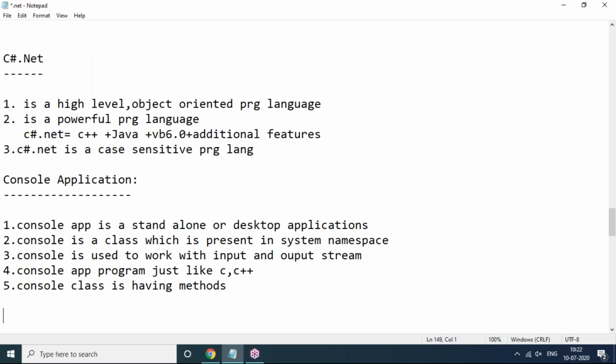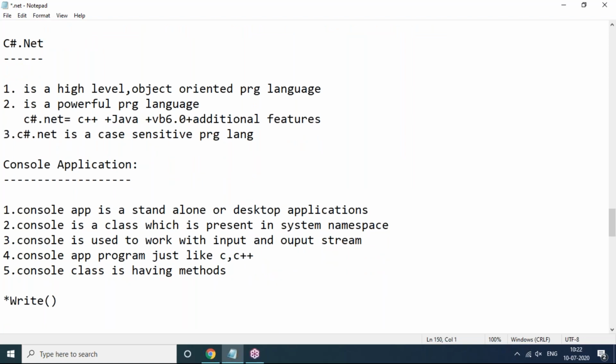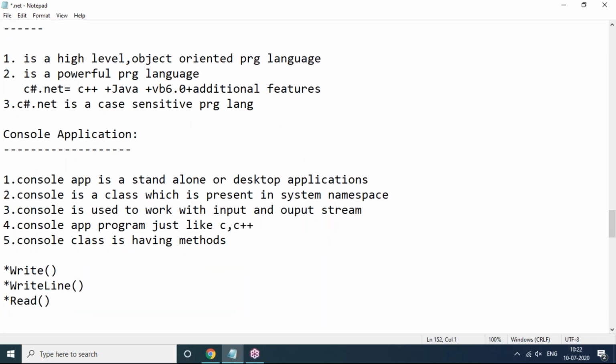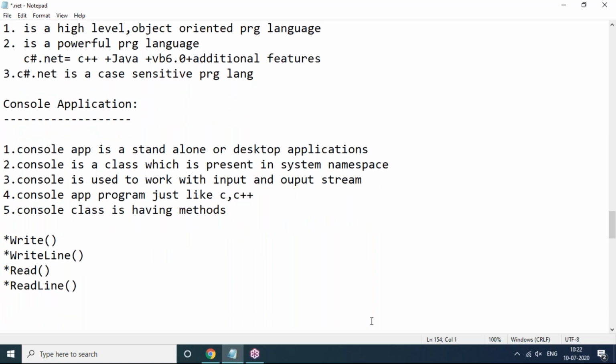What are the important methods in the Console class? First, the Write method, with capital W. Next, the WriteLine method, with capital W and capital L. Next, the Read method, capital R. Next, the ReadLine method.